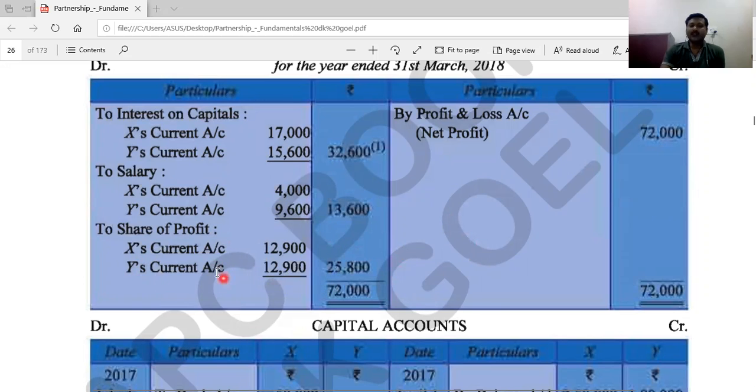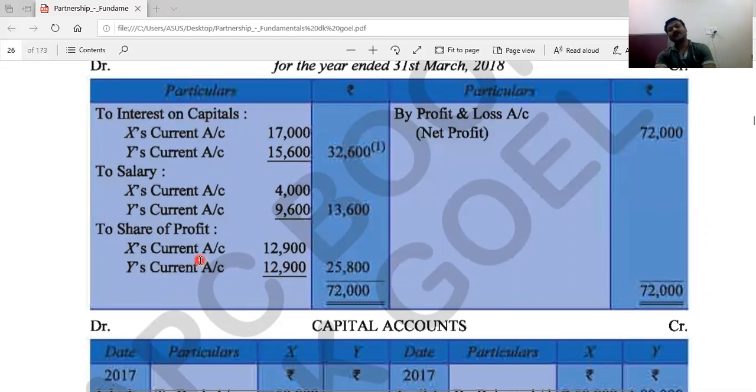is not given. So whenever there is no partnership deed regarding interest on regarding profit sharing ratio, we assume it equal proportion. Always we distribute the divisible profit in equal proportion between the partners, right? So here we transfer share of profit between X and Y. So divided by 2, 25,800 will be divided by 1 by 2. So this will be 12,900 each of X and Y, and hence transfer into current account.